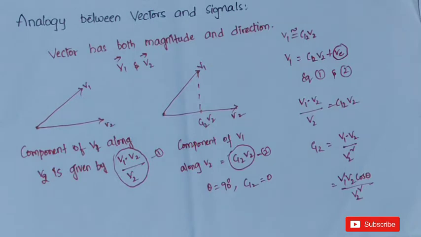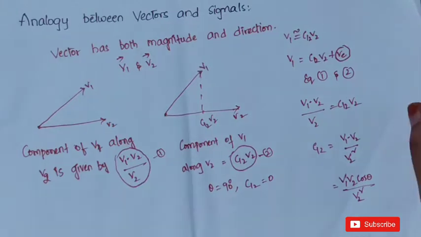So this is about vectors. The c12 value is equal to v1 dot v2 by v2 square. If c12 is equal to 0, then we can say that the two vectors are mutually perpendicular. This is the basic knowledge that we have to know about vectors. Now, based on this, let us consider these things in the case of signals.